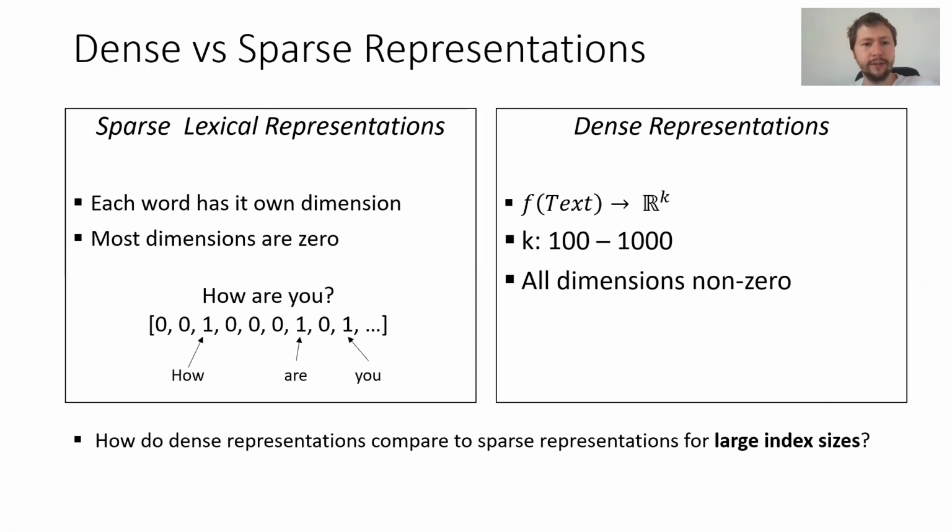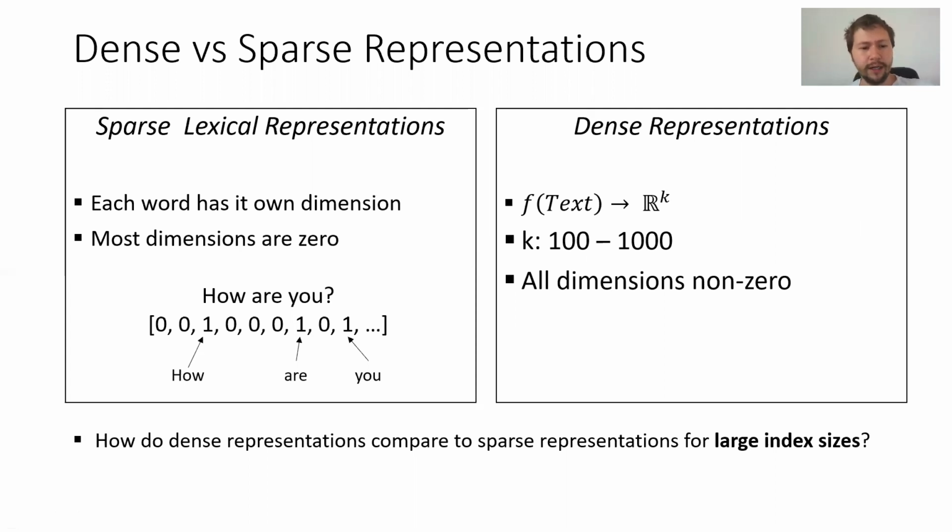For sparse representations for information retrieval, we represent each word in our language as its own dimension. So when we have like 100,000 words in our language, we have 100,000-dimensional vectors. And for every word in a document, we set the value to a non-zero value. So most values will be 0 in our vector. In contrast, for dense representations, we have some function f, which maps the text to a low-dimensional vector space. Usually we have between 100 and 1,000 dimensions, and most or all of the dimensions are non-zero.